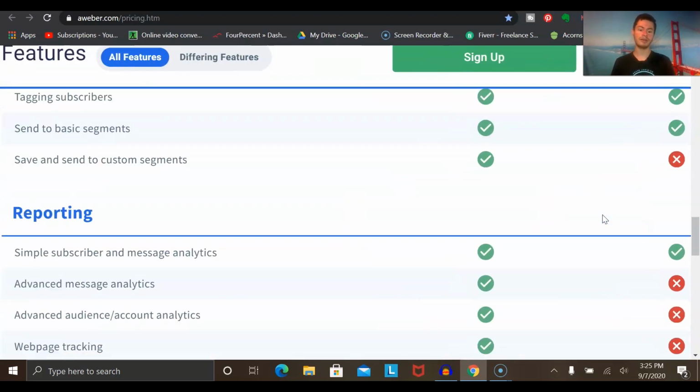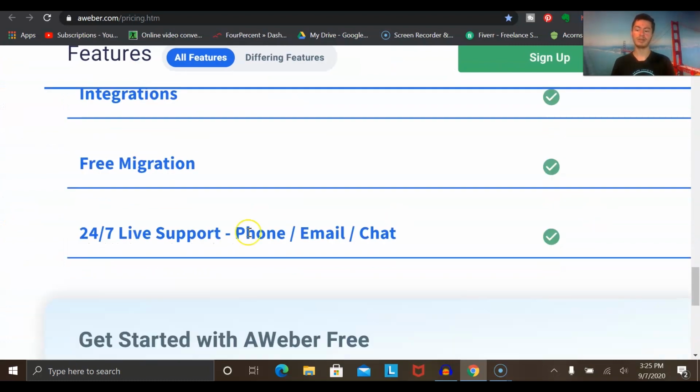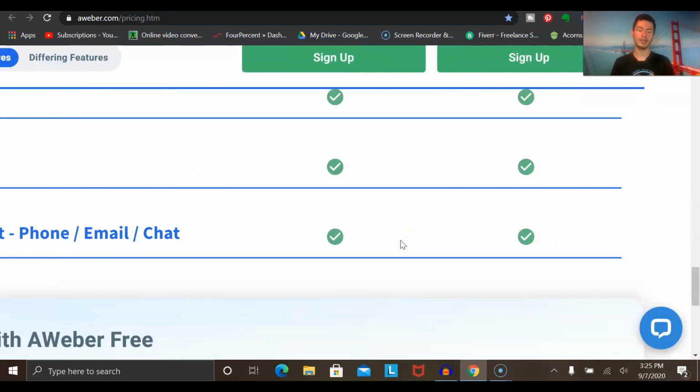The other benefit here is they also have 24/7 live support, with phone, email, and chat. You can contact them anytime if you have a question. So if you're completely brand new, you don't have to worry about getting this tool and not knowing how to use it, because they have training and support that will show you how to use it if you have any questions whatsoever.